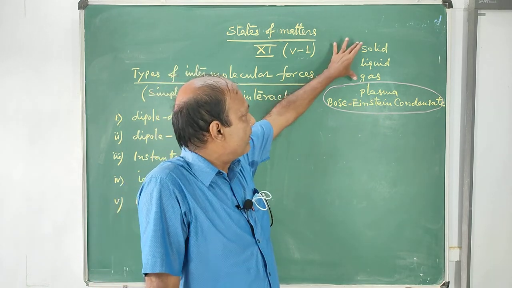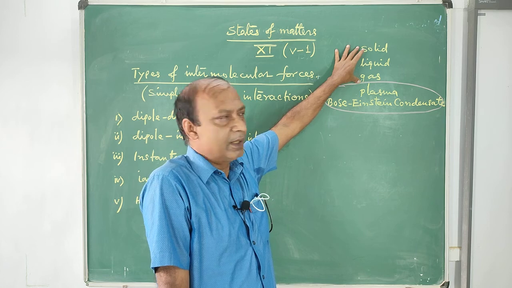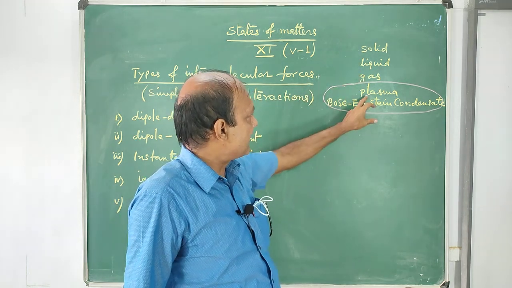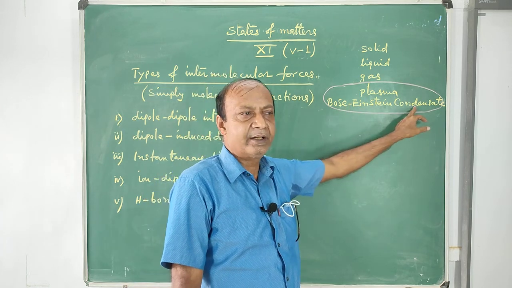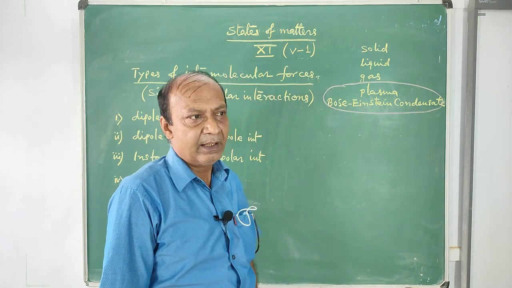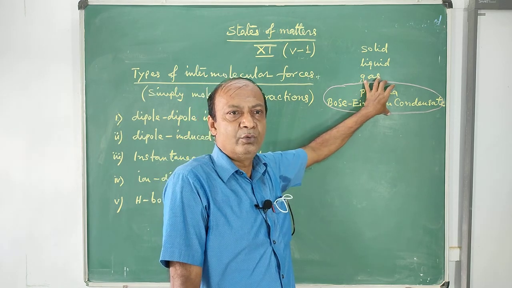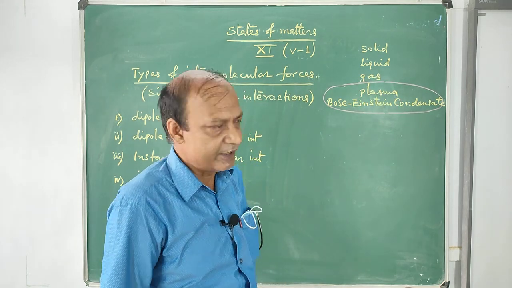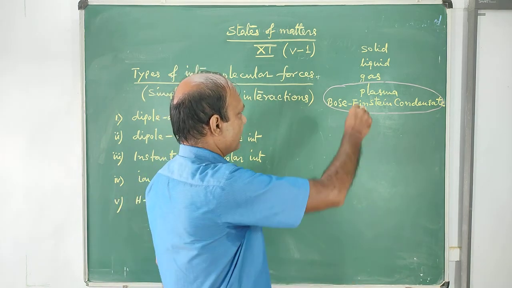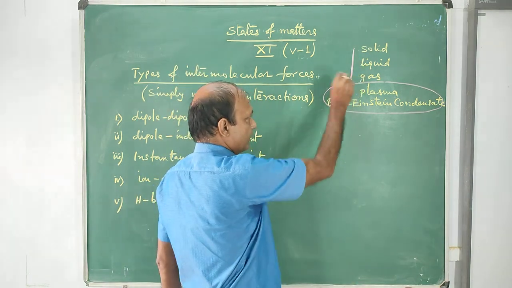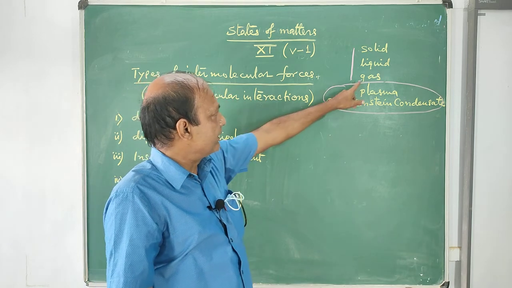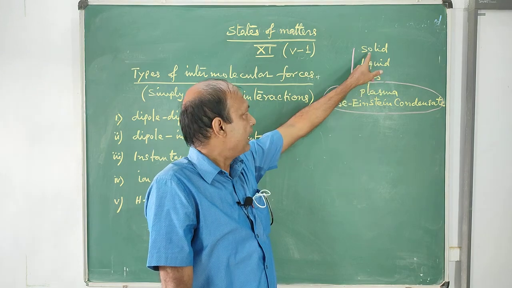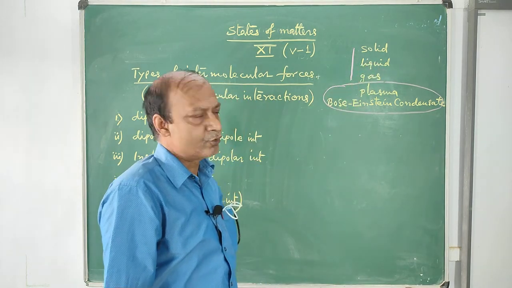So three very common states that we see all around us: solid state, liquid state, gaseous state, and there are two rare states, plasma state and Bose-Einstein condensate, which are found only inside the laboratory, that means under some experimental conditions. So let us learn intermolecular forces. Then we shall discuss the gaseous state and the liquid state, and the solid state will be discussed in class 12.